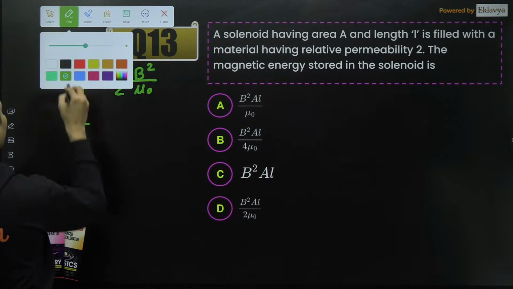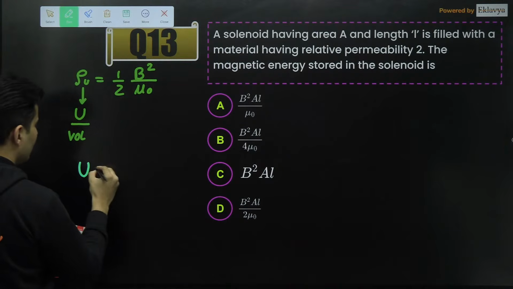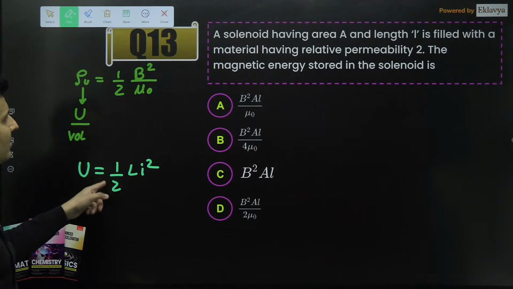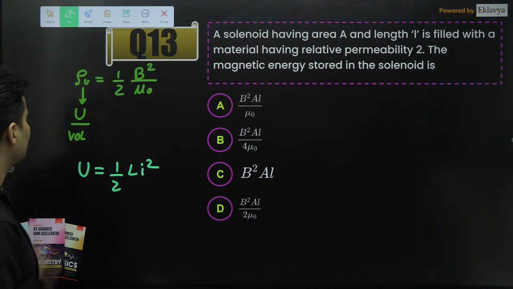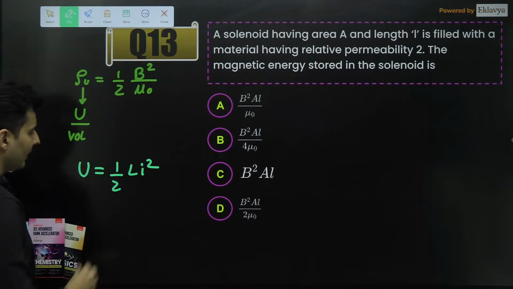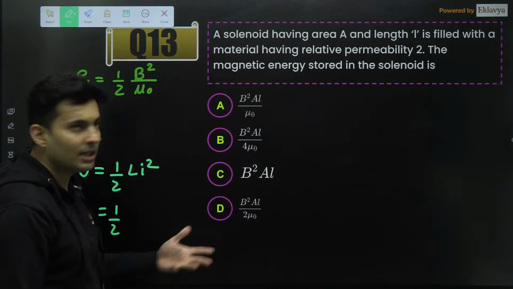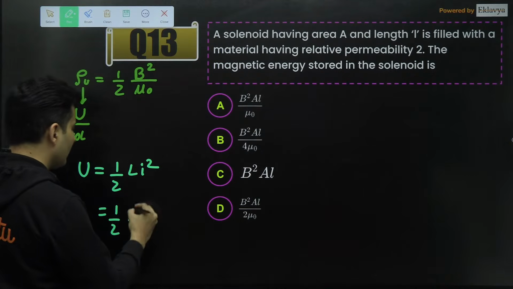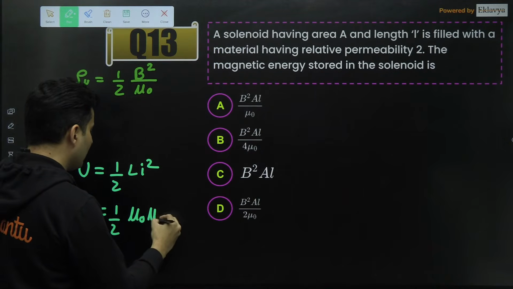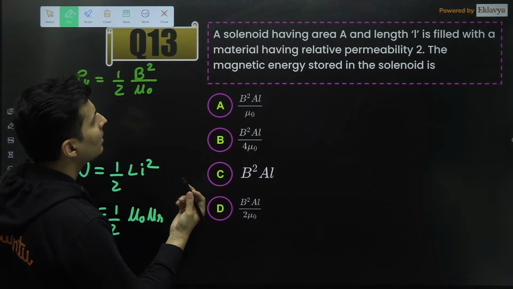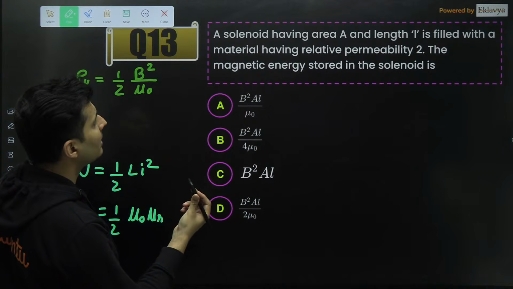Or the other way which I can do it is just using half Li square. I feel this is much better because I just have to find the total energy stored. So I don't need this, forget that. Okay, now comes the question, what is inductance of that solenoid? It is nothing but permeability into relative permeability into area A and length L filled with the material.